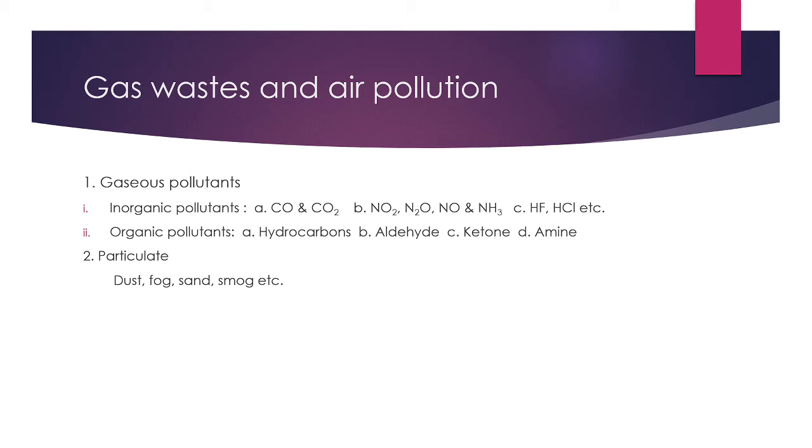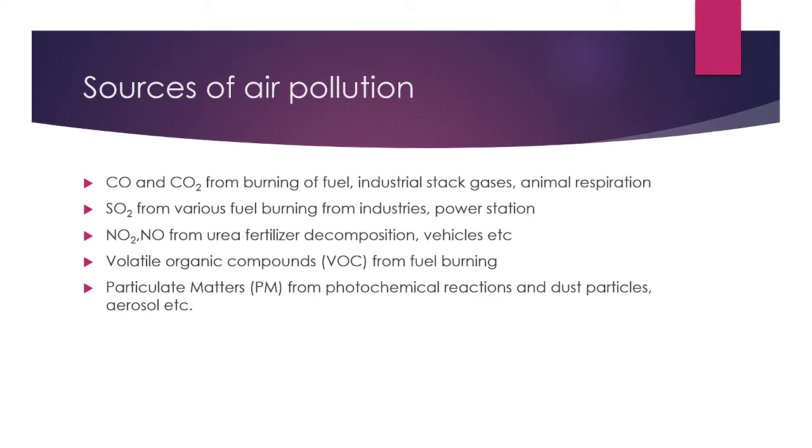These are gaseous pollutants. And there are some organic pollutants, that is hydrocarbons, aldehyde, ketone, amine, alcohol, etc. They are organic pollutants. And there are some particulates, that is dust, fog, sand, and smoke. Smoke means smoke plus fog.